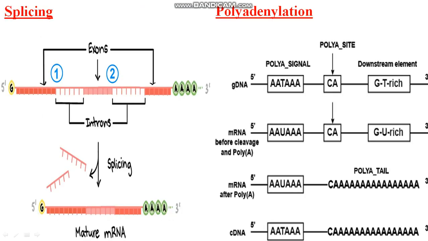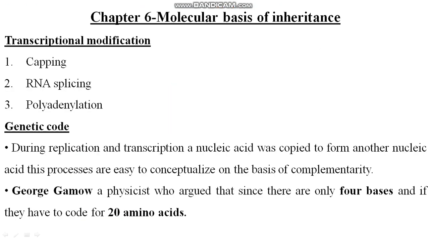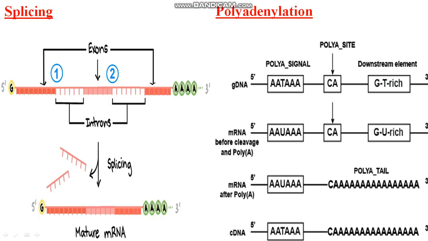Firstly, I want to discuss splicing and polyadenylation, whatever I told you in the last class: capping, RNA splicing, polyadenylation. Introns are the interrupting or intervening sequences. They do not code for any gene, they are just interrupting sequences, so we have to splice or cut them from the mRNA.